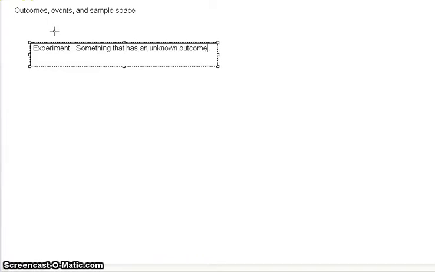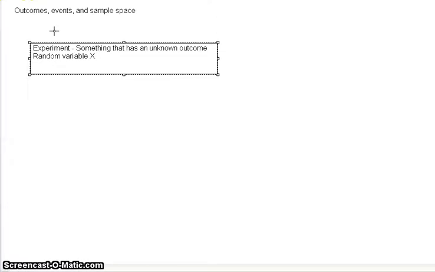So this could be, you ask someone a survey question: what's your age? So X is a random variable, because we don't know what value it is until we ask that question, until we perform the experiment. So that's the whole idea of a random variable.